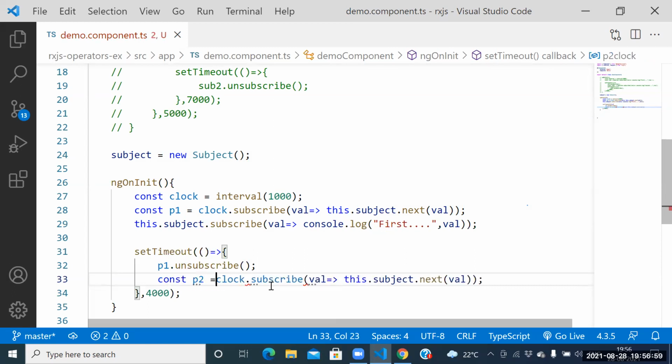Guys, even if you're getting 50% knowledge, don't worry. At least if I'm able to complete all the operators with the dummy examples, once we get the clarity, then we will link these examples with our real-time examples. Fine, guys. How to see the result?